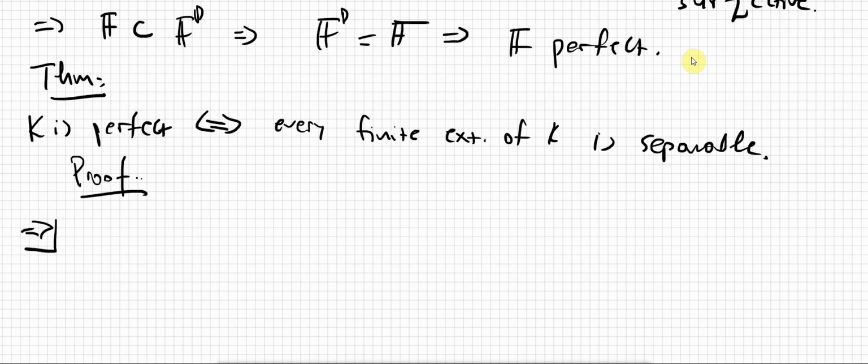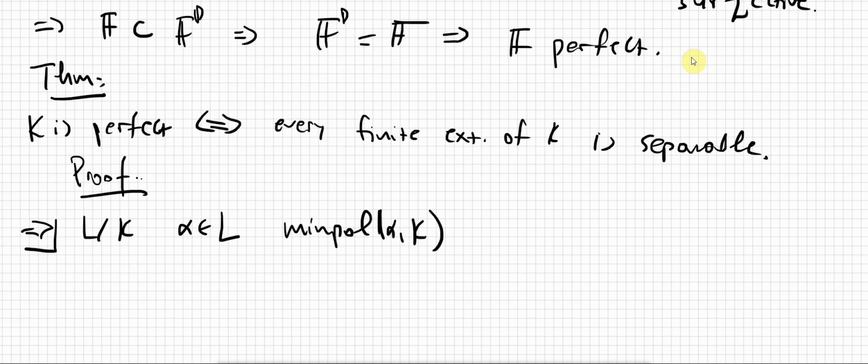So if k is perfect, and we want to show that every finite extension is separable, if L is such an extension, just consider an element living in L, and then just take its minimal polynomial over k. Now this is going to be an irreducible polynomial with coefficients in k, but since k is perfect, every irreducible polynomial with coefficients in k is separable, right? Therefore, this polynomial is separable, and by definition, this implies that the extension is separable.